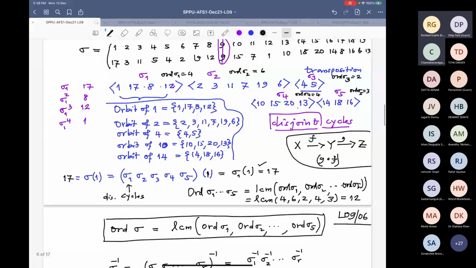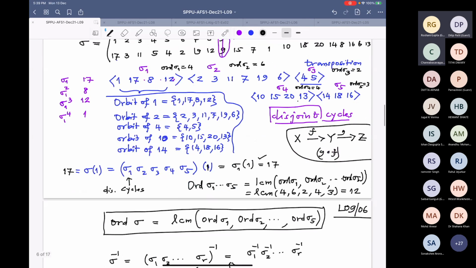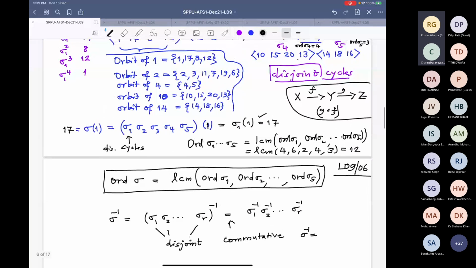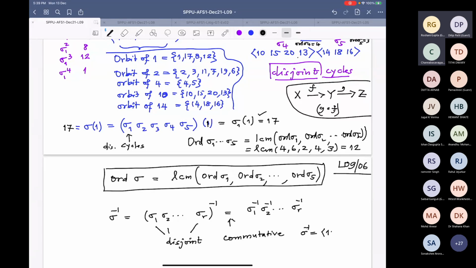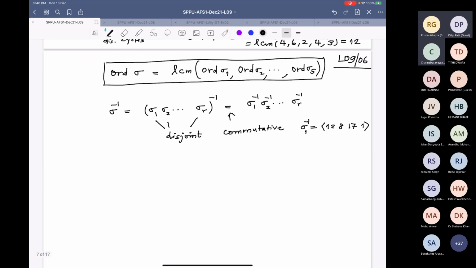If you want to compute the inverse easily, you just write the reverse. So 12 goes to 8, 8 goes to 17, 17 goes to 1. That is the inverse of sigma 1. Sigma 1 inverse in the example will be 12, 8, 17 and 1, with no commas in the notation of the cycles. And you can check that is indeed the inverse of sigma 1. So canonical decomposition gives everything.